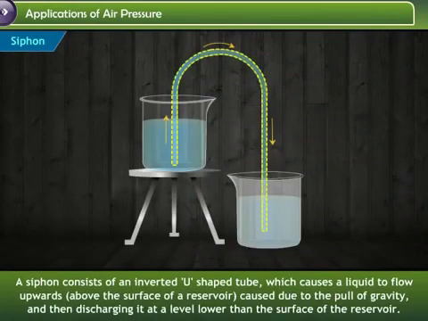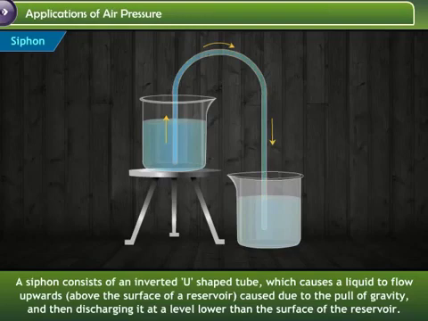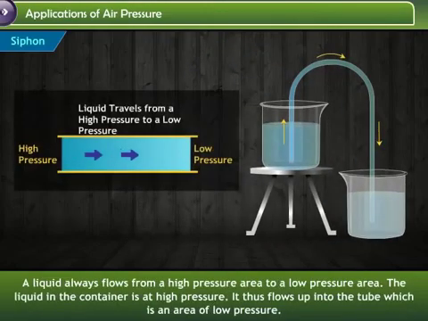It consists of an inverted U-shaped tube which causes a liquid to flow upwards, caused due to the pull of gravity, and then discharging it at a level lower than the surface of the reservoir. A liquid always flows from a high pressure area to a low pressure area.